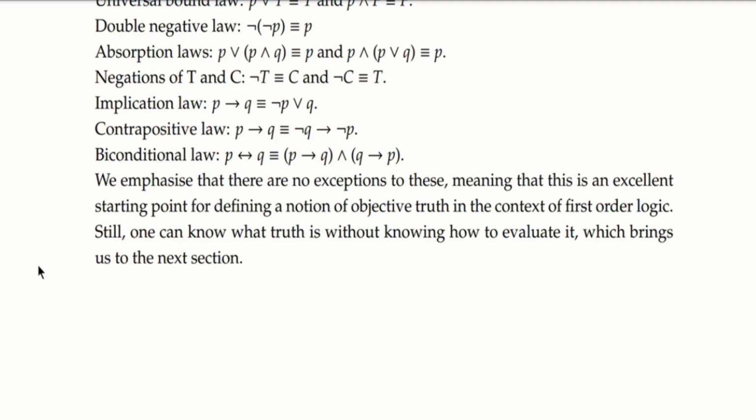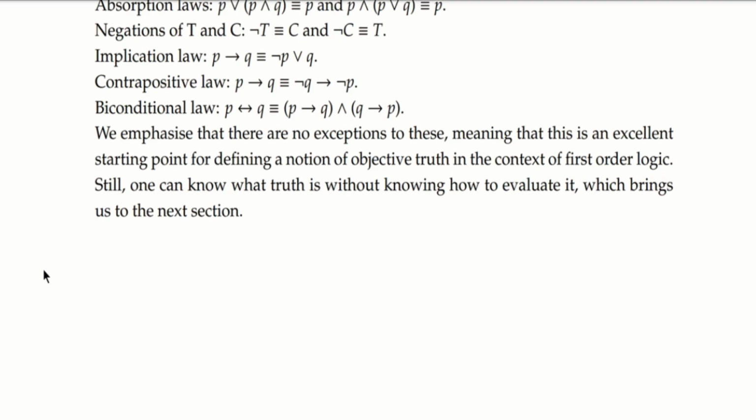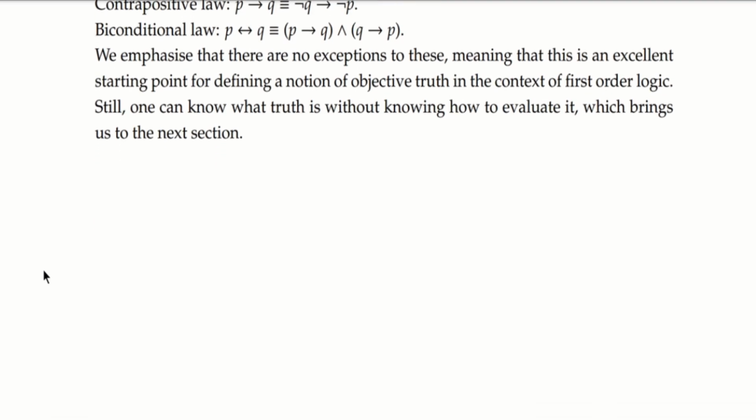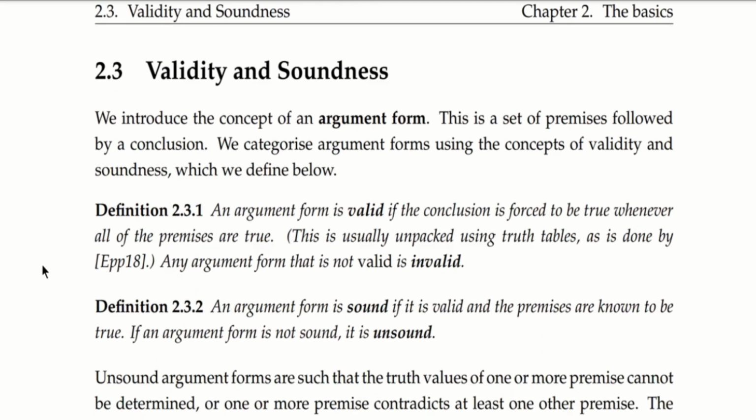We want to emphasize that there are no exceptions to the laws of logic, meaning that this is an excellent starting point for defining some sort of notion of objective truth, in the context of first-order logic especially. We are now in a position where we know what truth is, but we don't necessarily know how to evaluate it, which brings us to the next section.